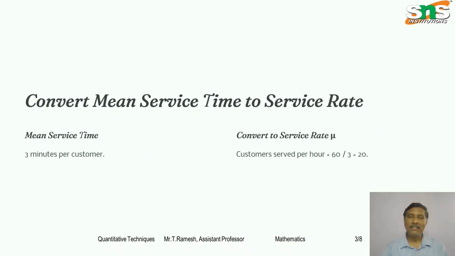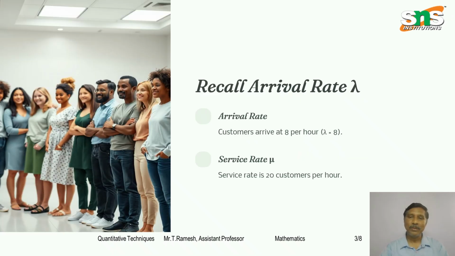Okay, so the arrival is 8 customers and the service is 20. So what is the arrival rate? The arrival rate lambda is equal to 8, and the service rate mu is 20 customers per hour. These two are very important to find the length of the queue, length of the system, and so on. So lambda is 8 and mu is 20.